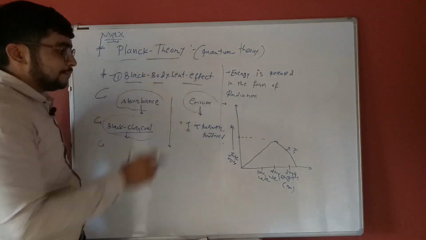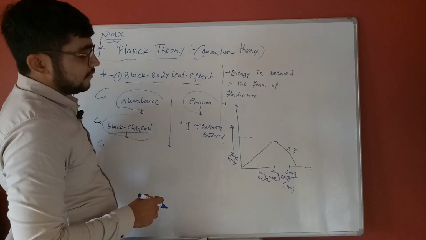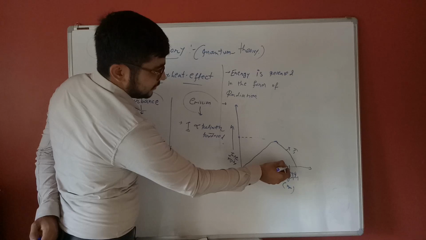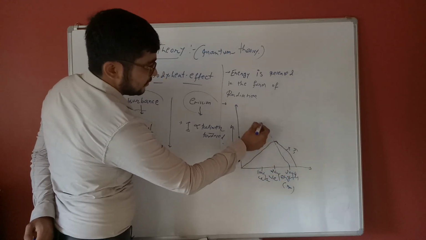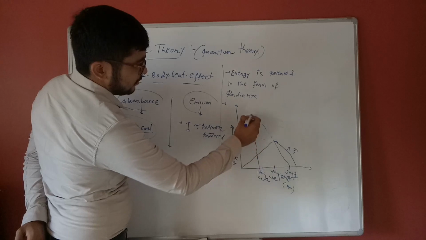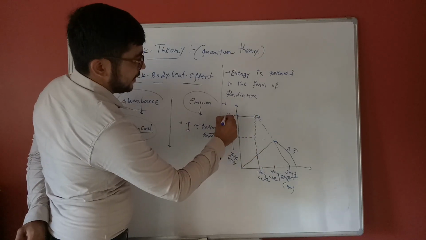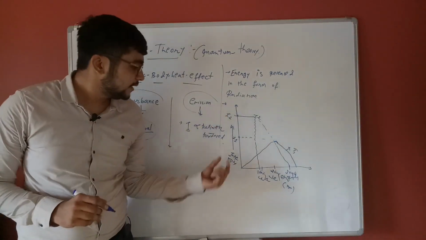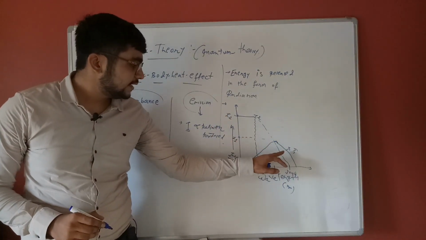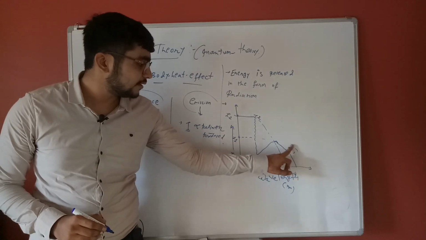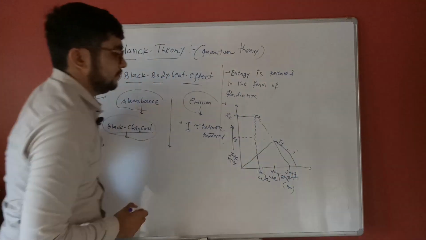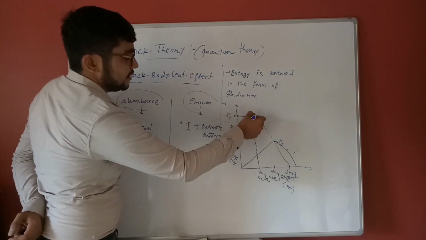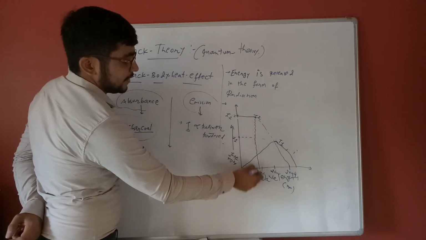But when the temperature increases, the graph shifts and shortens. This temperature has a higher intensity, I2, while I1 is the intensity at temperature T1. When temperature increases, intensity also increases, and the wavelength becomes shorter.